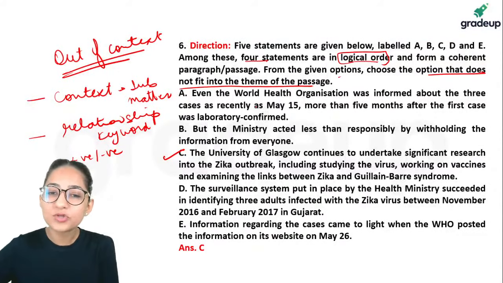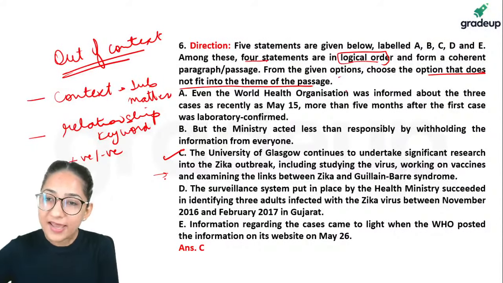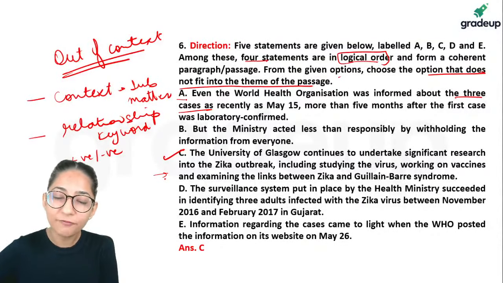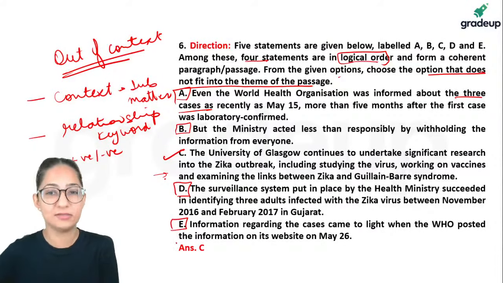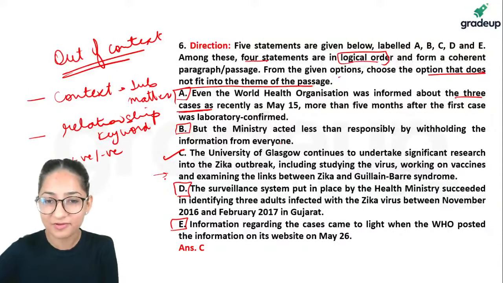Why? Because guys, notice this one is talking about Zika outbreak, whereas the rest of them are talking about, notice, informed about 3 cases. If you notice, all the 4, A, B, C, D, they were talking about these cases. Notice 3 cases. Ministry acted less than responsibly, withholding the information from everyone.